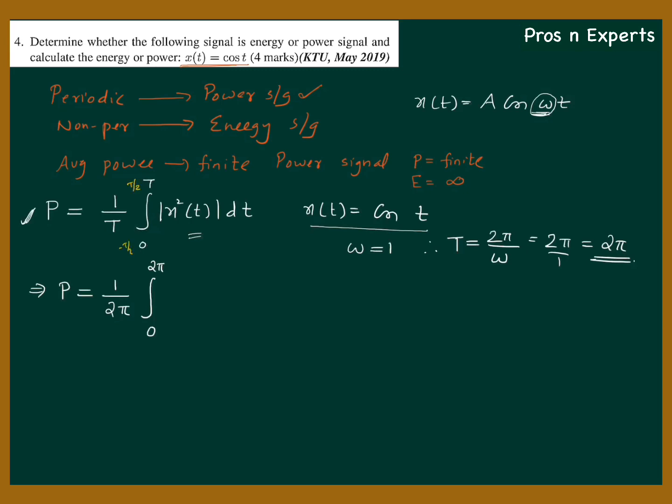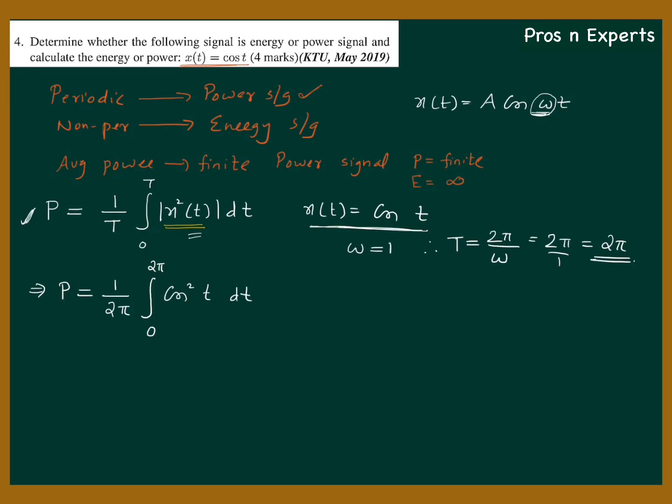That will give you the correct answer. In this case, let us take 0 to 2 pi. And what else is there? It is x square of t dt. So x of t is cos t, so x square of t dt is cos square t dt.